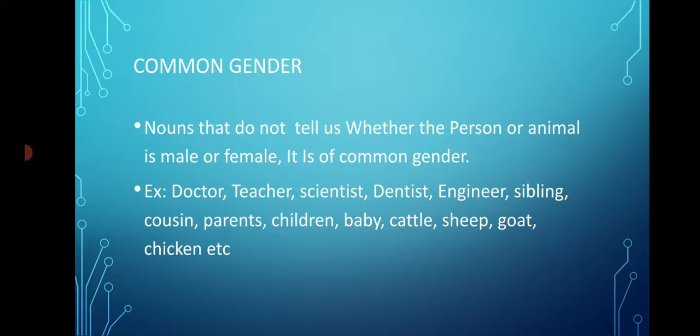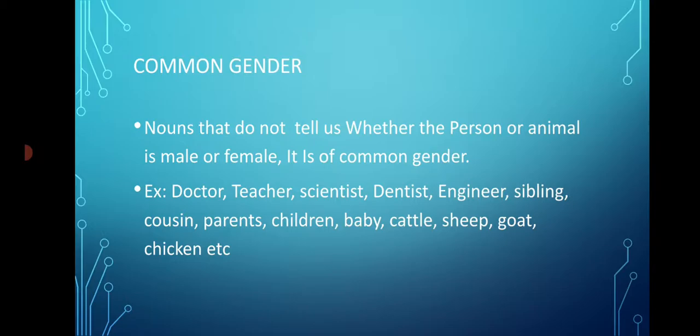We are talking about common gender with respect to persons. Now the same thing applies to animals and birds as well, because when you say cattle, the cattle are grazing in the field, we don't know whether you are talking about bulls or cows. So cattle includes both bulls and cows. So cattle is of common gender.